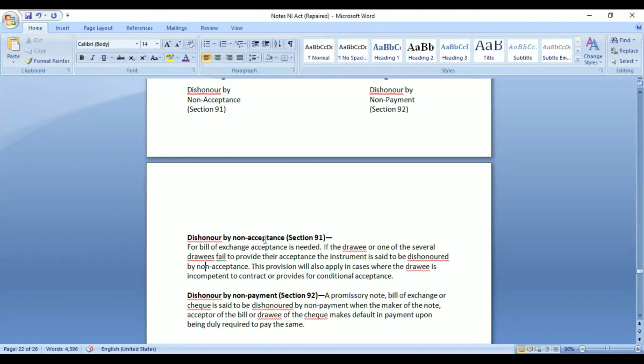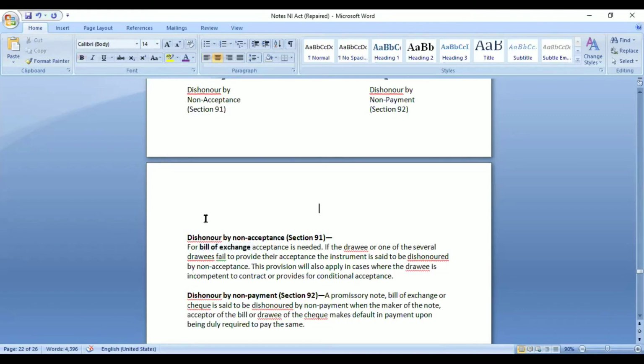For a check, what happens? I'm only issuing the check. That means there is no concept of acceptance. Promissory note also, I'm only making the promise. So there is no concept of acceptance. But in bills of exchange, someone else is giving me an order that I should make a payment of a certain sum of money to someone. So in that case, my acceptance would be needed to make it legally enforceable.